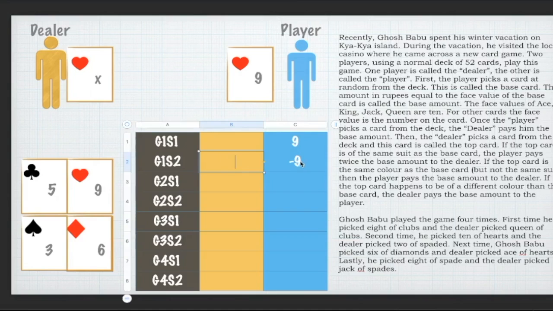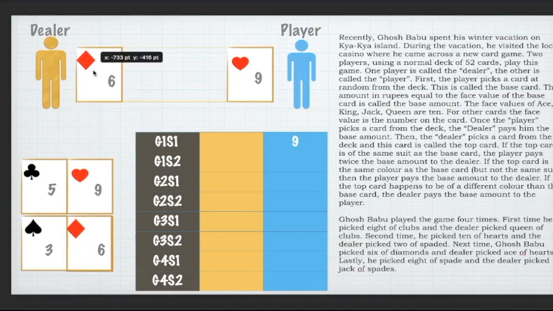So let me reset my table. My first step is still common, but let's say this time the dealer did not pick up a card from the heart suit. He picked up one from the diamond suit. Now in this case, the suit is not the same, but the color is still the same.